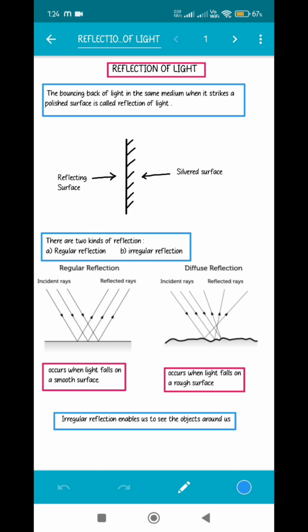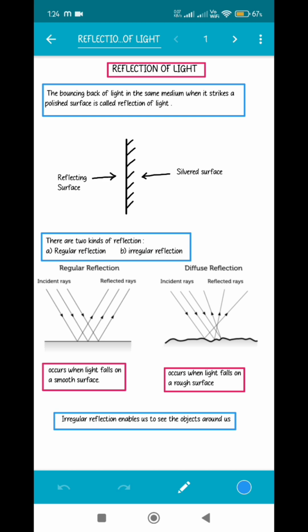So what do you mean by reflection of light? That is the first question. The bouncing back of light in the same medium when it strikes a polished surface is called reflection of light. So reflection is something we are all accustomed to. Whenever light falls on any surface, be it a smooth surface or a polished surface, what happens? The light will bounce back. It will bounce back into the same medium from where it is coming. That means if the light was coming from air, the light will bounce back into the same medium, that is air.